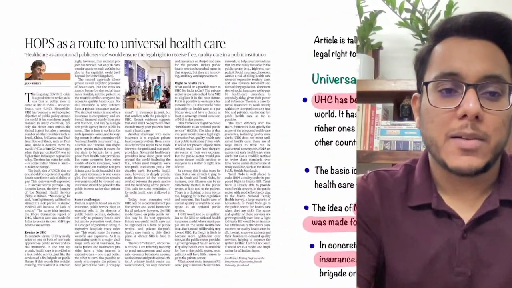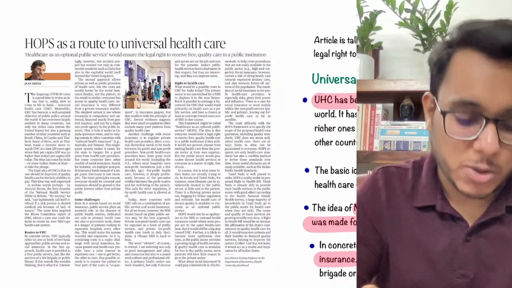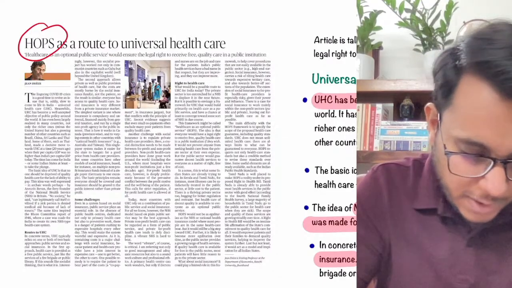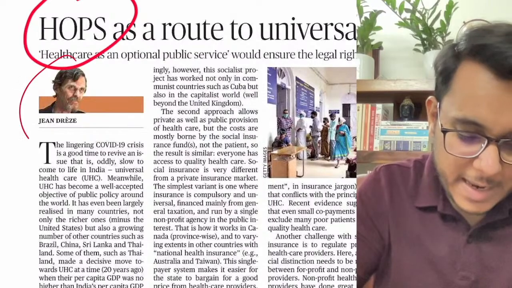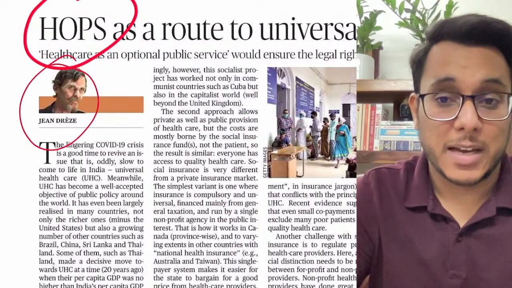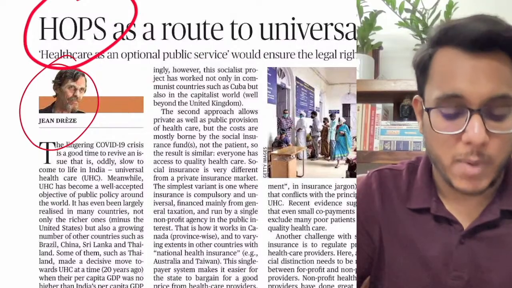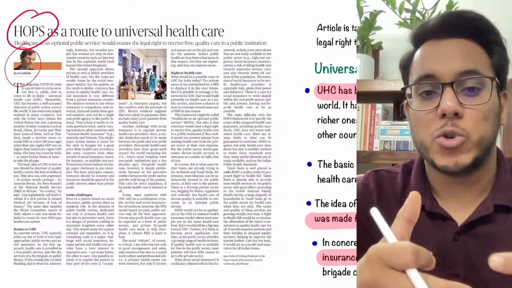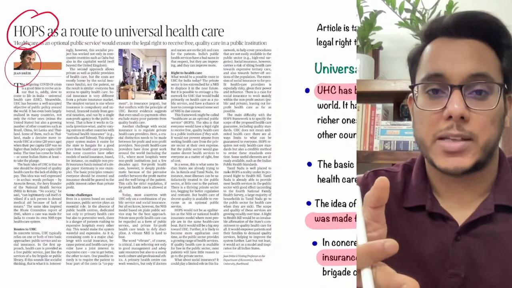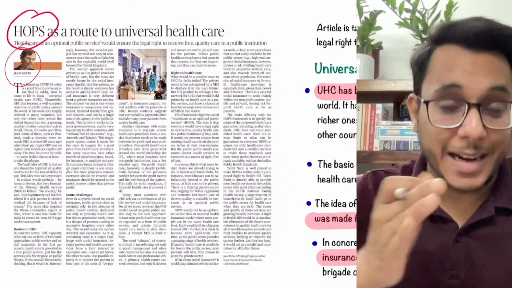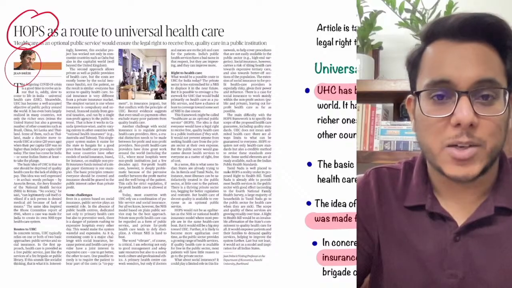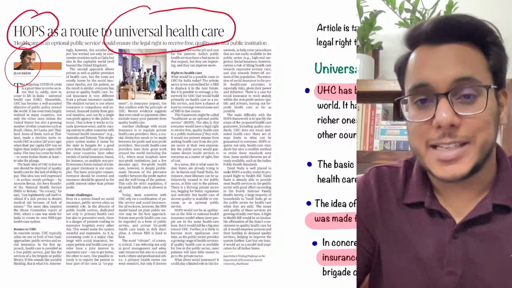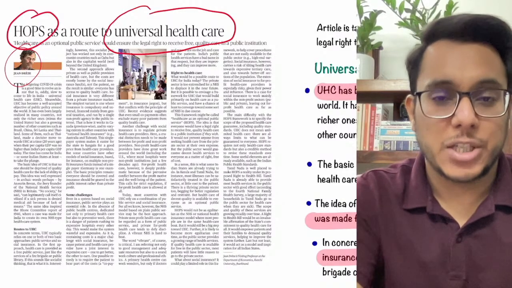Now, this particular article we have taken from the editorial section, and it is talking about the hops. Now, guys, the article has been written by John Dreze. He is a social thinker, a welfarist economist, and has talked about many welfarist models, and given solutions on many things, for example how to reform MGNREGA, how to reform foundational learning in schools. Today in this article he is talking about a suggestion on how to bring universal healthcare to the country. This article will be important under the topic of health, GS paper number 2.